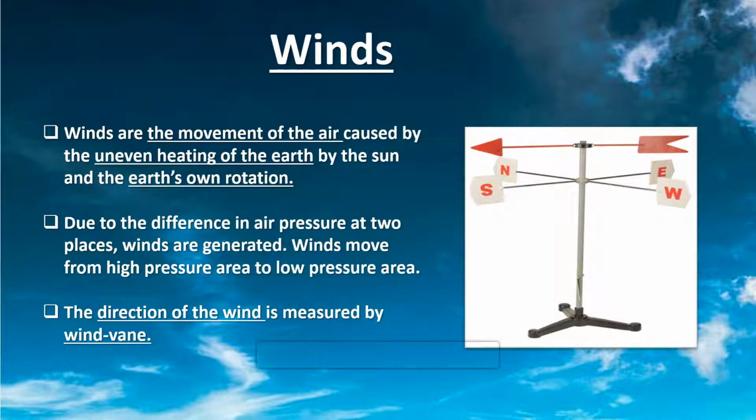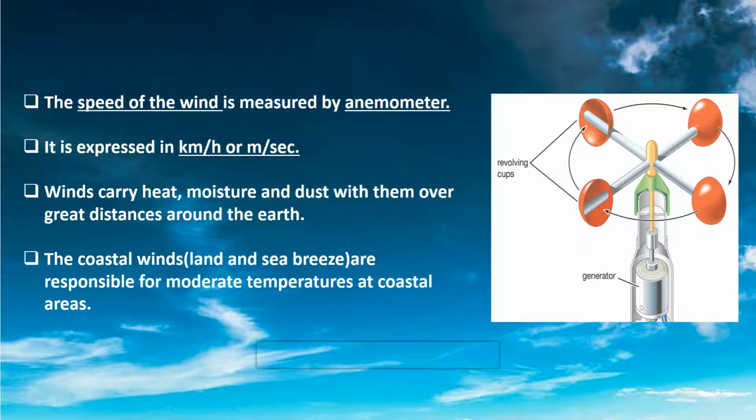Now, on the screen, you can see there is a picture of an instrument and it is called wind vane. It is used to measure the direction of the wind. There is one more instrument you can see on the screen, and it is an anemometer. It is used to measure the speed of the wind. You remember, speed of the wind. It has revolving cups as you can see on the screen and a generator. It is expressed in kilometer per hour or meter per second.